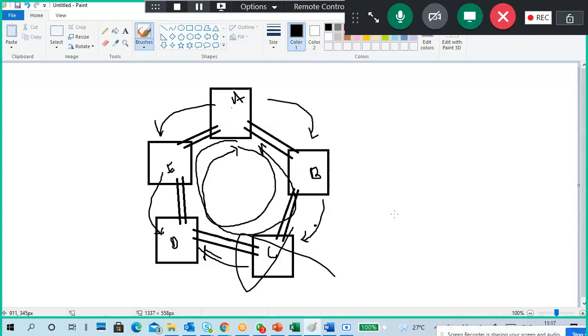Problem is, what is the problem? The ring topology is unidirectional, right? Ring topology is unidirectional, double ring topology is bidirectional.